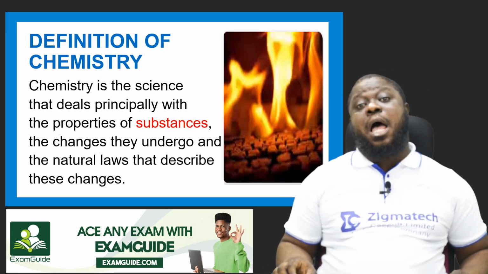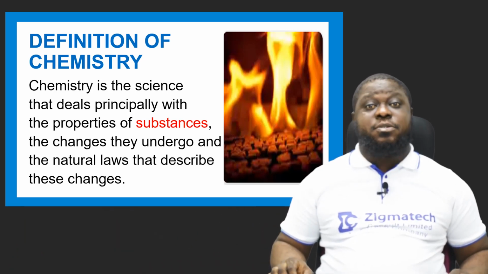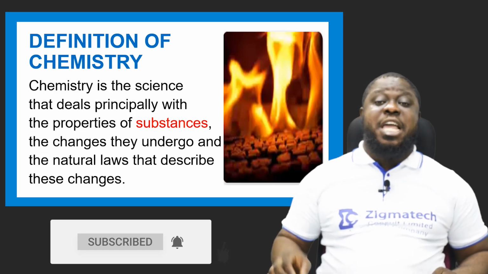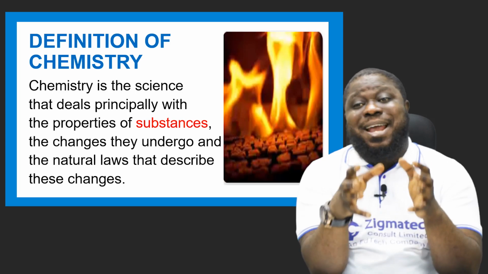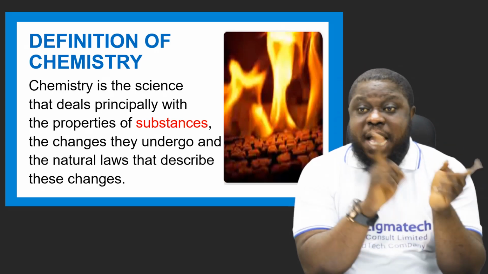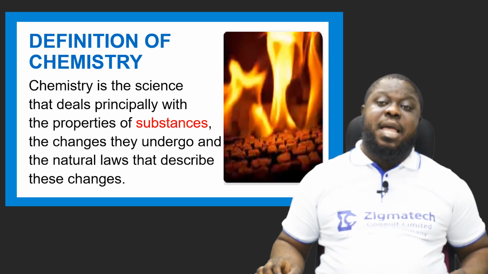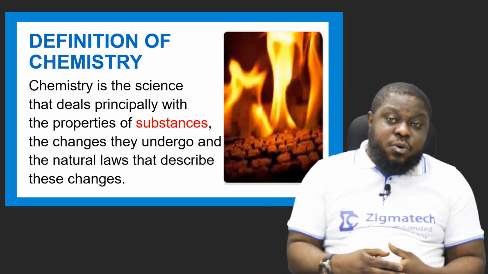A human being is a matter. He occupies space. A plant is a matter. It occupies space. A goat is a matter. It occupies space. A chair is a matter. It occupies space. In essence, chemistry principally tells you about the characteristics of living things and non-living things. Because substances there are matter. And the changes these living things undergo and non-living things undergo.